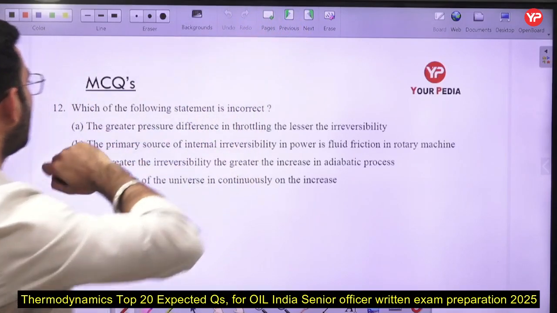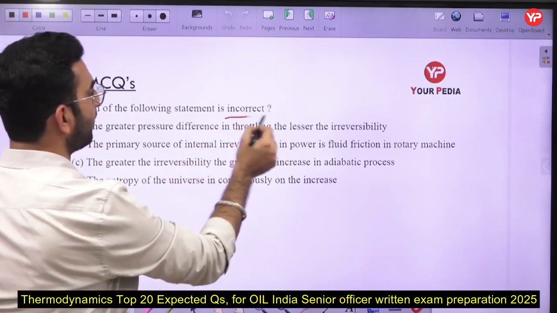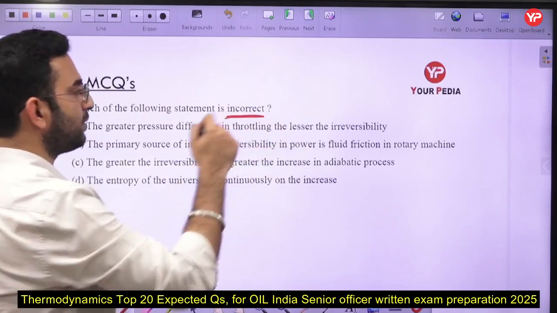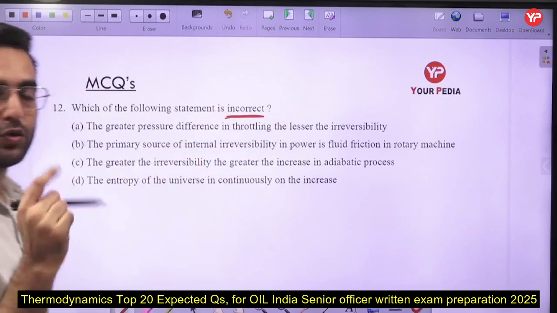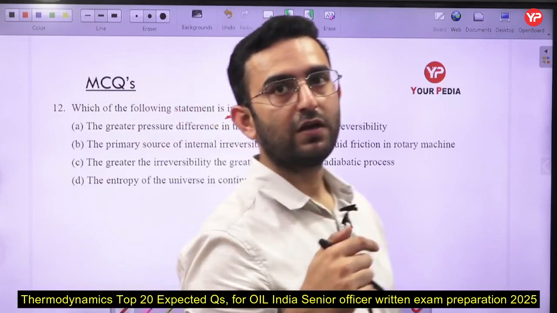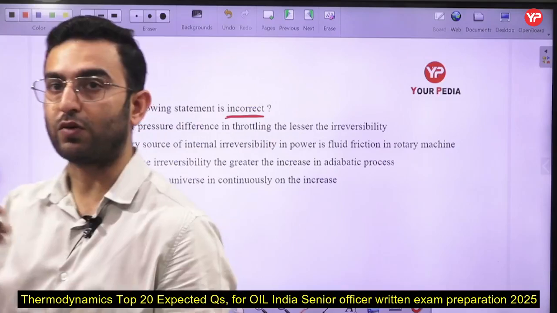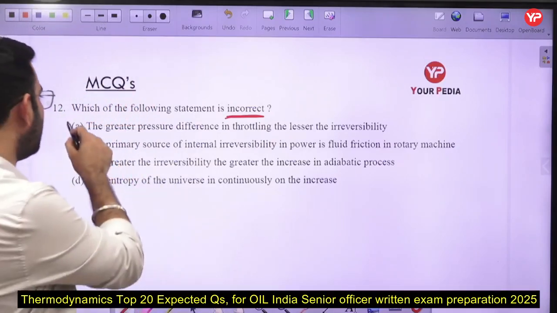Next part, which of the following statements is incorrect here? Okay, the greater the pressure difference in throttling, the lesser will be the irreversibility. That is a wrong statement here because the throttling process itself is irreversible in nature. So the higher the pressure drop, the corresponding irreversibility is going to be very, very high here. Okay, A is a wrong one here.